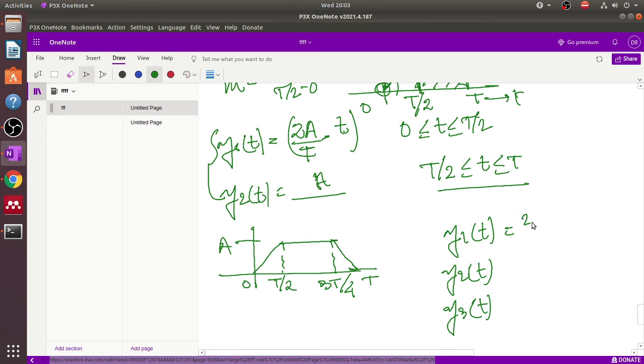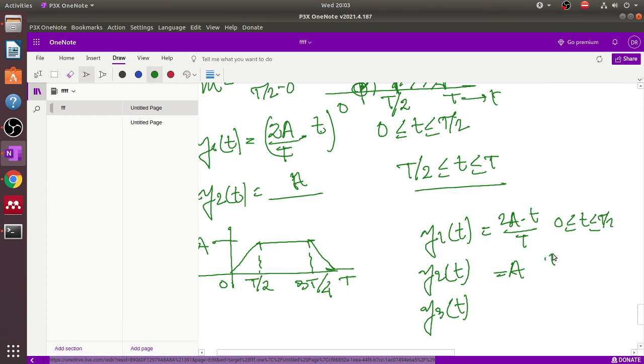In the first part, again this is 2A t by T for 0 less than t less than T by 2, and this is a constant starting from T by 2 and ending at 3T by 4.